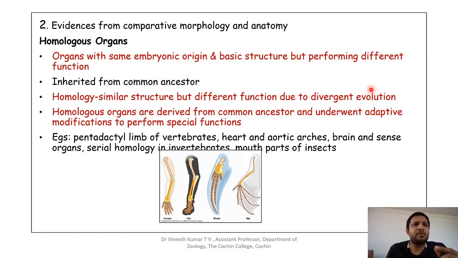And another subdivision of homologous organs is serial homology. So serial homology, the definition is the same. That is, they are the organs which are having the same basic plan but seen in the same animal. So that is what is called serial homology.